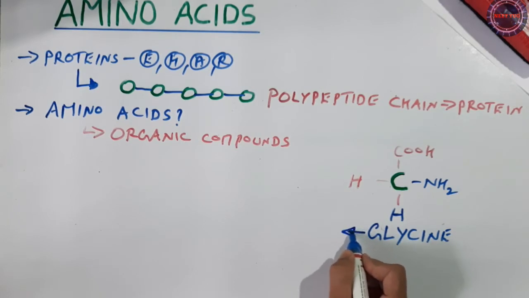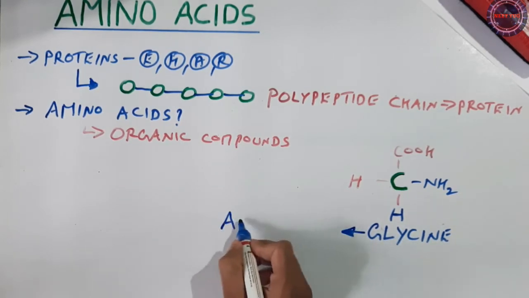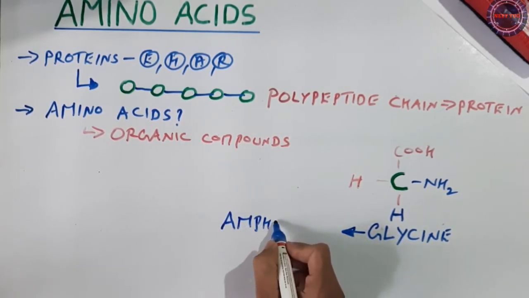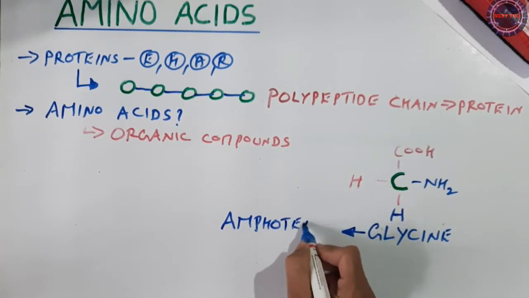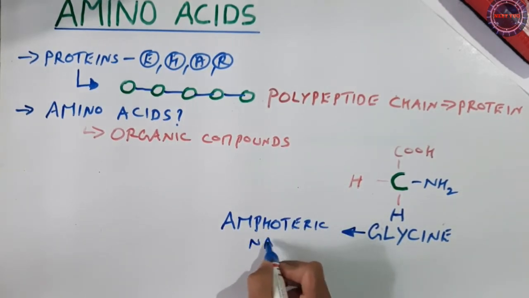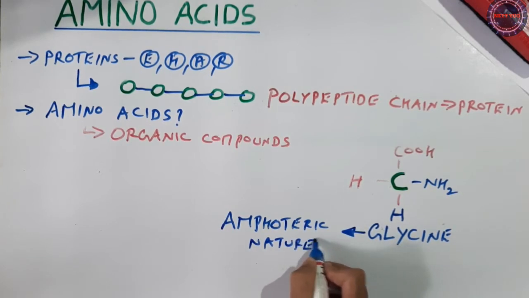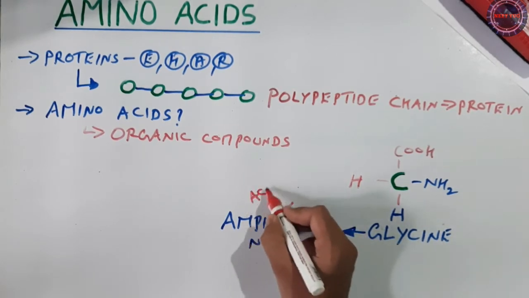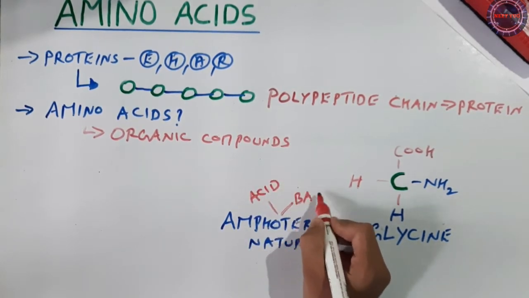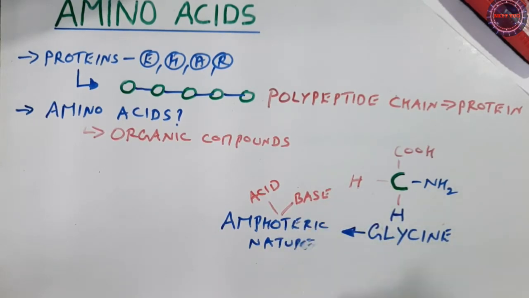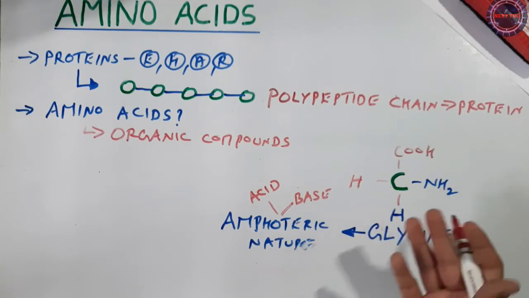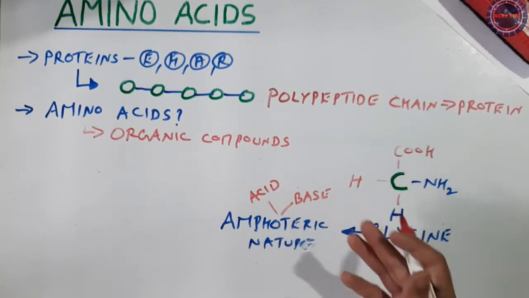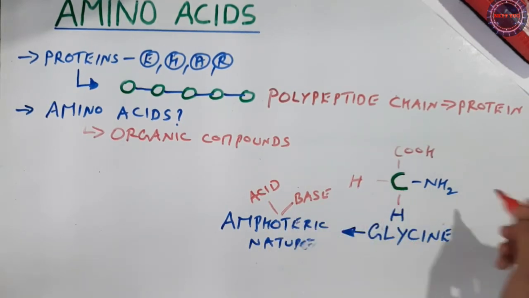Actually, this glycine is amphoteric in nature. So we got a very good keyword here, amphoteric nature. What is exactly the meaning of amphoteric? Amphoteric is nothing but any amino acid which acts as an acid and at the same time as a base. So glycine is a very good example of amphoteric. Why is this particular glycine acid as well as base, that is, amphoteric in nature? The reason is very simple.